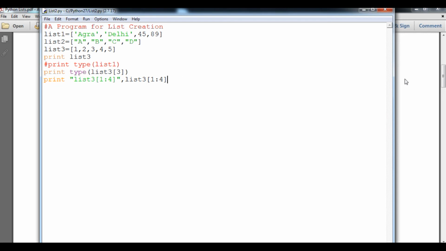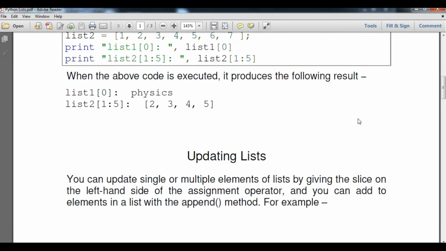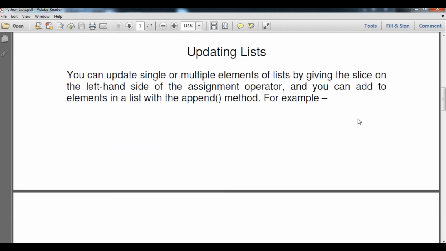And now we are going to understand the next thing regarding the list, that is updating a list. As you know, the list is a mutable object. We have learned in an earlier video, student, what is mutability and what is immutability. String is an immutable object, whereas list is a mutable object. That means when we update a particular list, it never changes its address, I mean memory address, whereas in a string, if you change its value, it will definitely change its address.